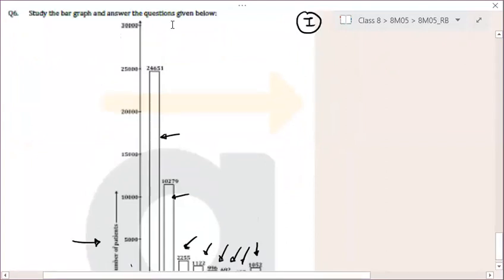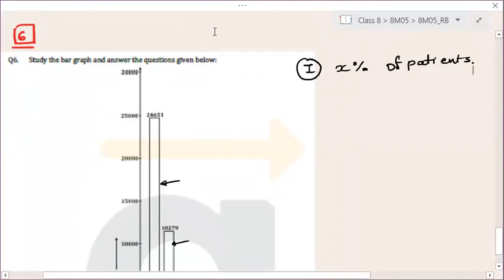Now, from here, can you tell me which is your most critical illness, students? What is your most critical illness? A, right? So if A is the most critical mental illness, then for A, see, this figure is 24651. What is this 24651?